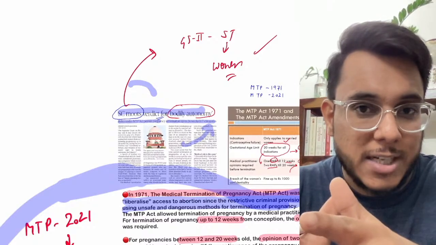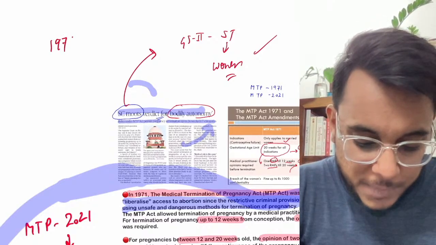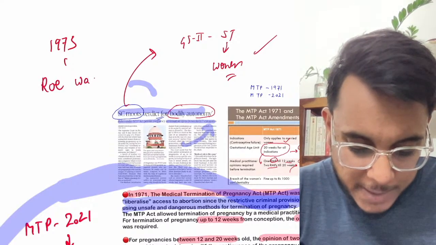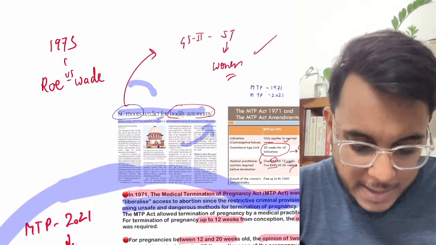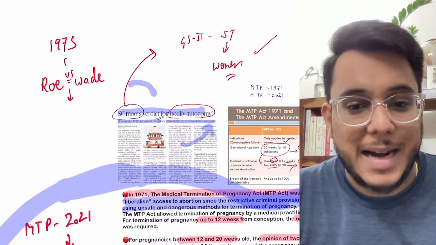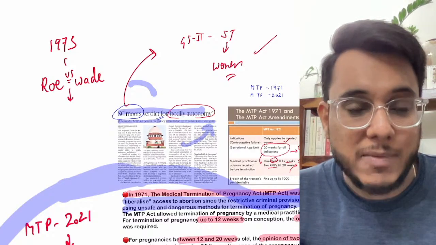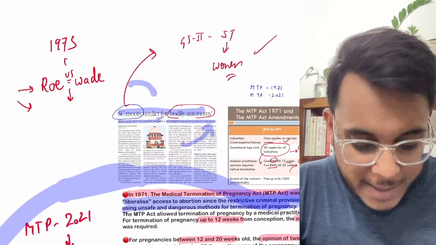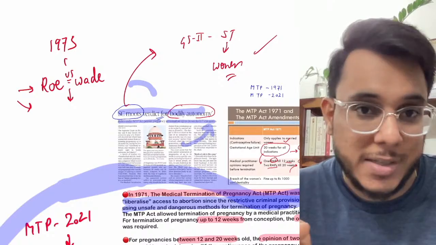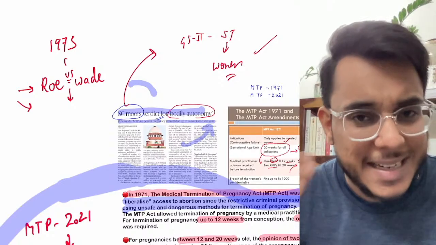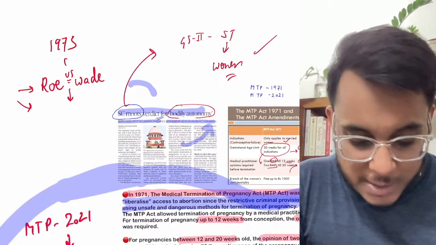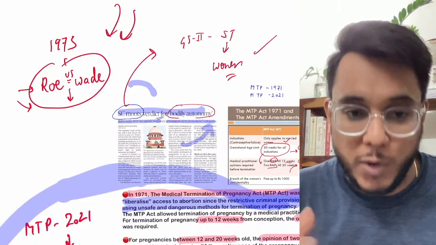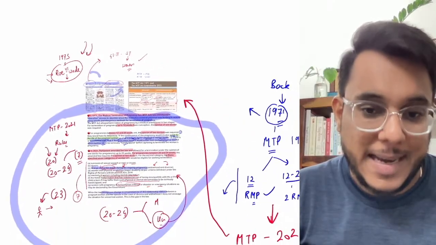Actually, the Roe versus Wade judgment came in 1973, and in this judgment, the Supreme Court of the USA provided that women in the USA have the right to go for abortion. But now this has been rolled back. Now it has been said that no right to abortion is there. If the state wants, the state can decide on the matter of abortion. So therefore it is an important issue for GS paper number 4 also this year and next year.